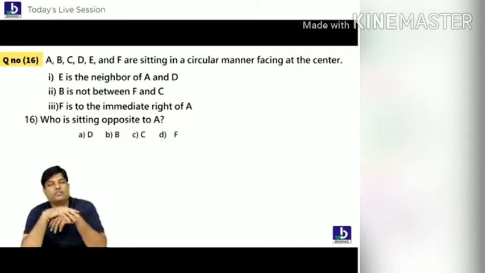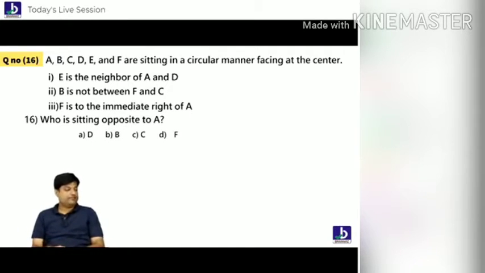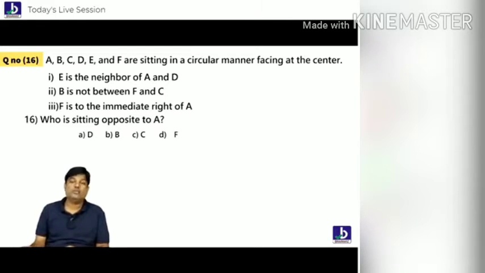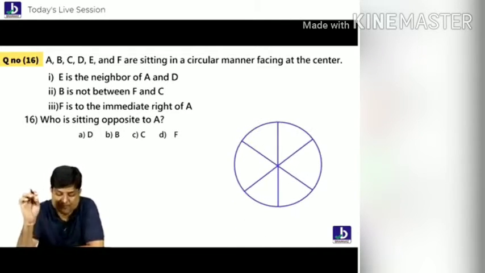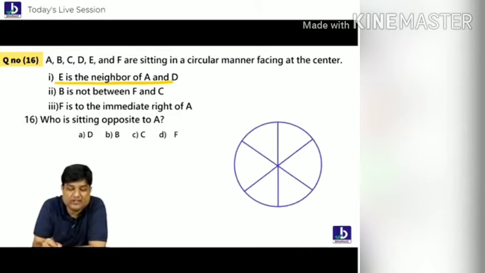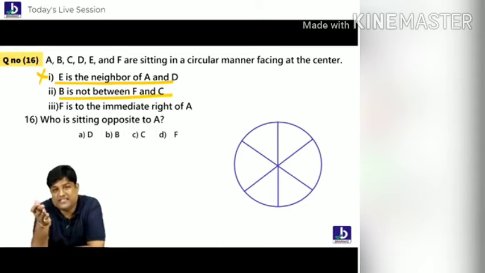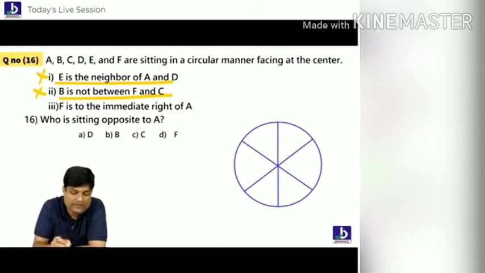I want you to do this question, everybody. Make it faster. Does anybody want me to explain? Yes, there might be one or two people. Let's move across here. First point, students. England is not the neighbor of A and D. I don't want it. Bangalore is not between F and C. He is not sitting. So what shall I do? I don't want it.